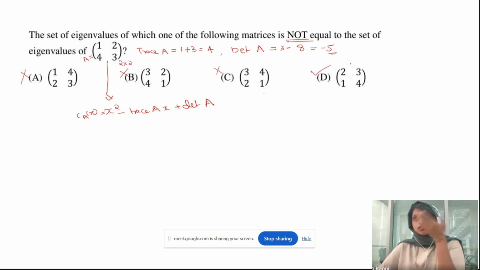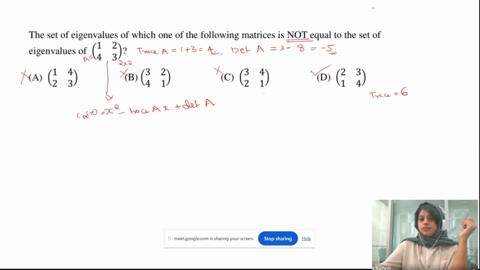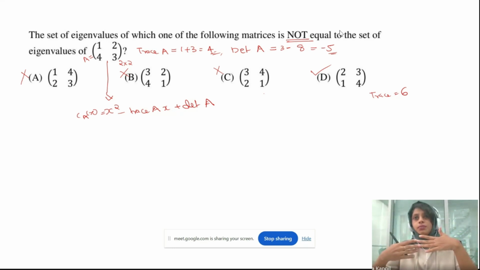Or if you want, you can just calculate and confirm for yourself. Here the trace changed. What is it? 2 plus 4. The trace becomes 6. But it should be 4. Okay. So this option D will be the answer. Okay, clear? So rather than wasting your time finding the eigenvalues by solving the whole equation, you just have to know about some of the properties. Okay.